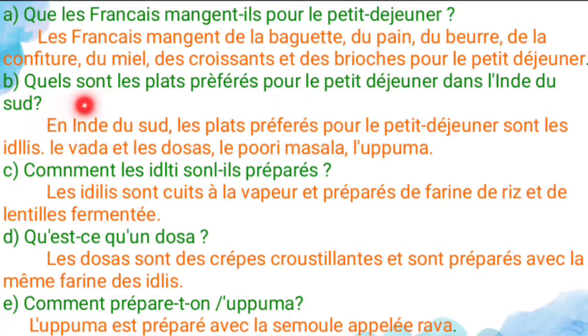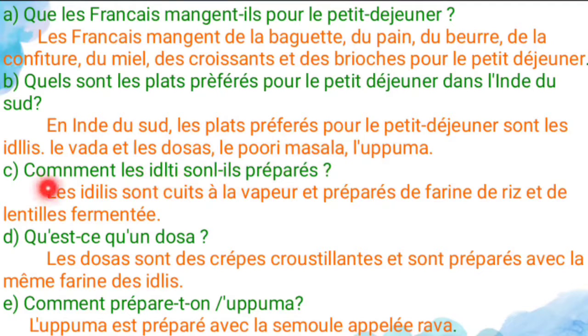And B1 is: quels sont les plats préférés pour le petit déjeuner dans l'Inde du Sud? So what are the favorite dishes for the breakfast in South India? So dans l'Inde du Sud, that is in South India, les plats préférés pour le petit déjeuner, that is the favorite dishes for the breakfast, sont les idli, le vada, et les dosa, le puri masala, l'upma. So these are what we use for the breakfast.